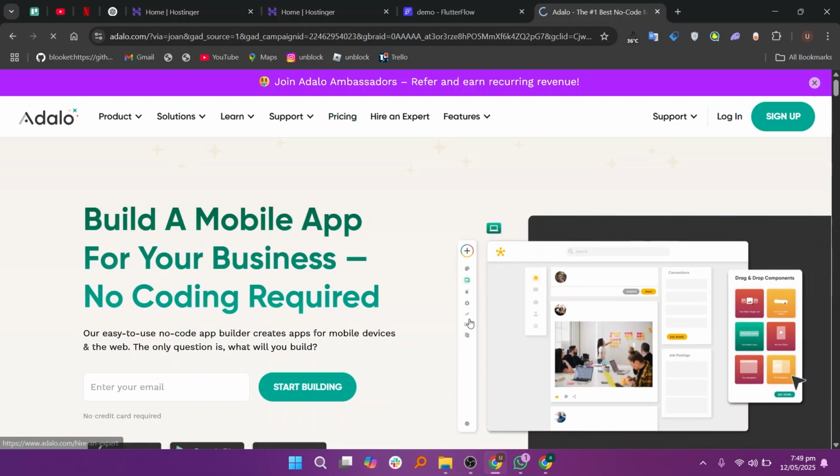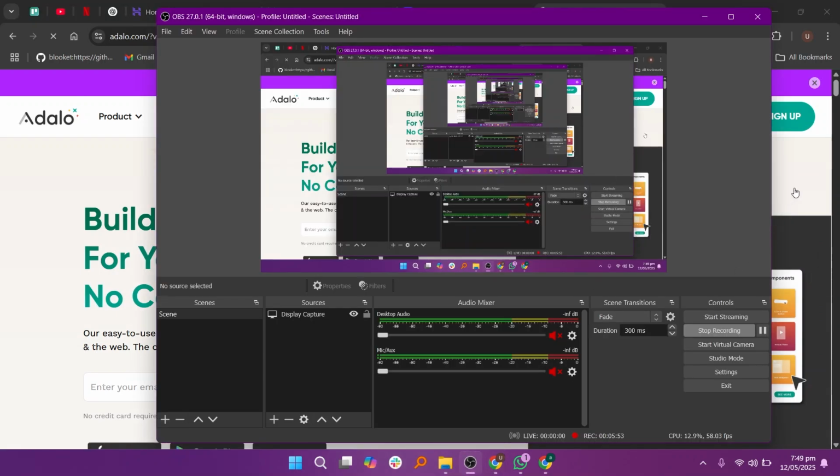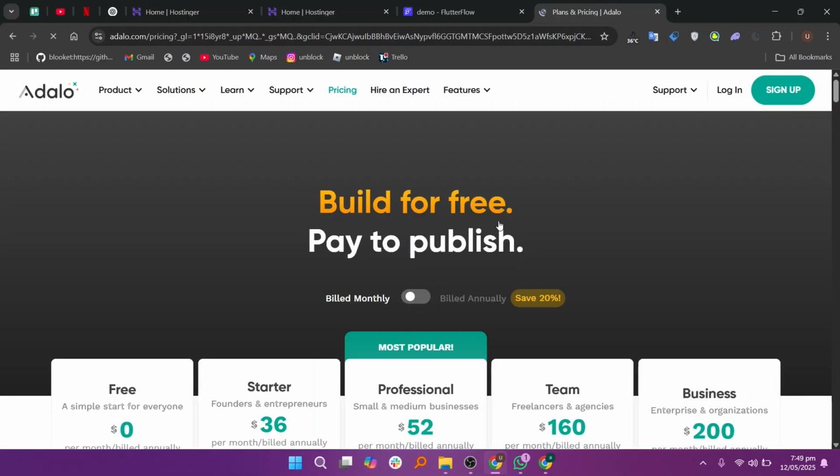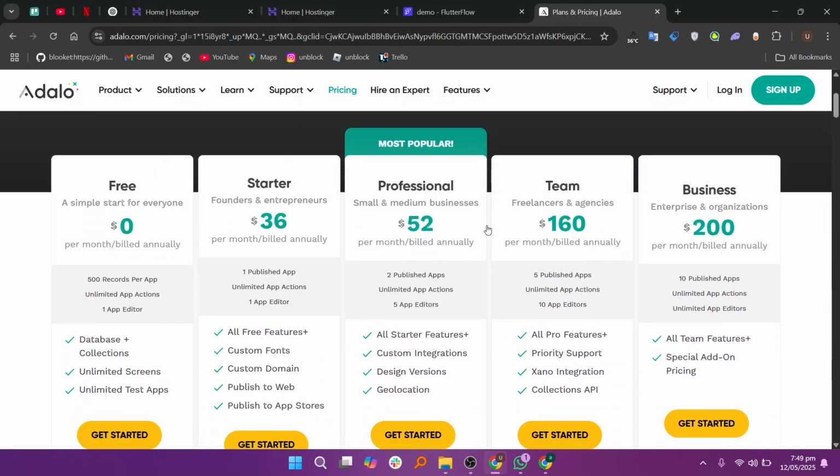Adalo is a no-code tool, but it's easier to use than FlutterFlow. You get a visual builder where you drag elements like buttons, text, and images into a screen. Adalo is good for making simple mobile apps like task managers, note apps, or even small marketplaces. You don't need to write code and you can preview your app on your phone instantly.